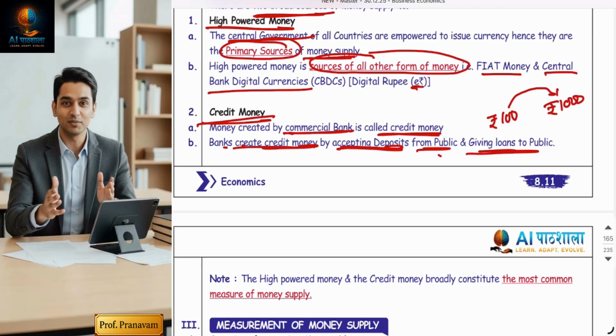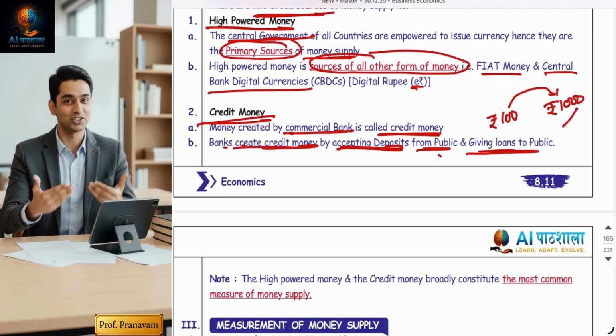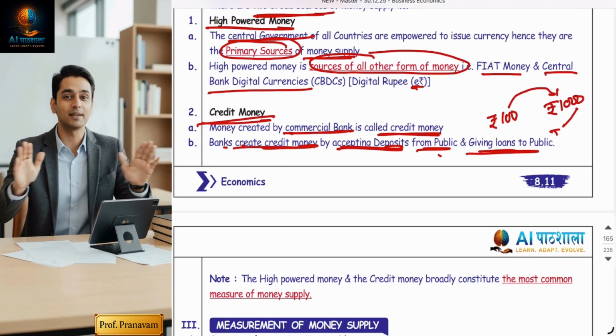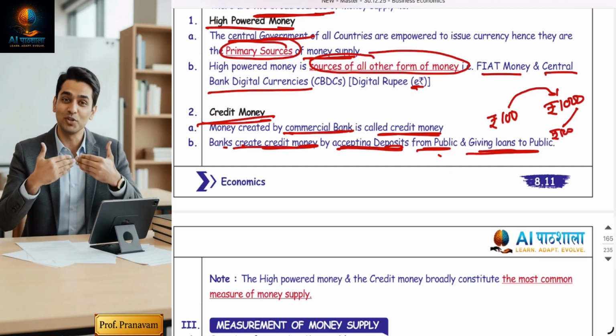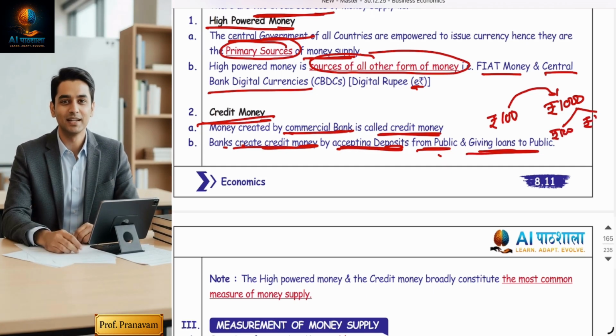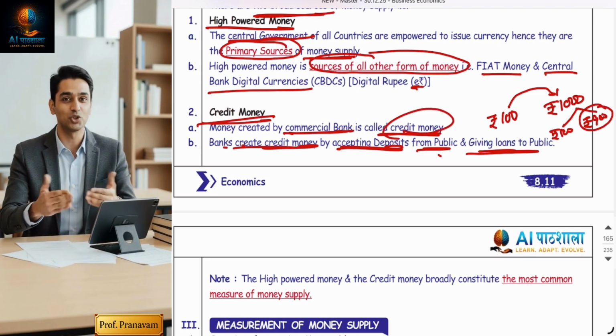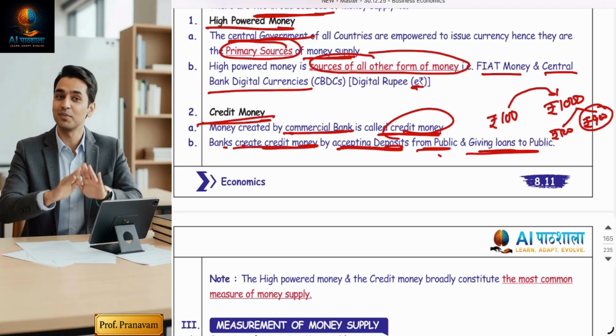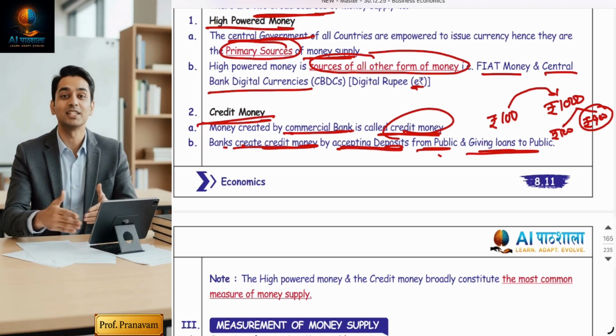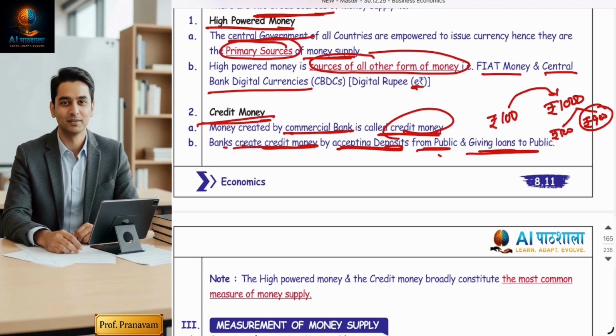So I can say that out of 1000 rupees, 100 rupees is the original money, high powered money, which is printed by RBI. But what is this 900? It is just a credit balance, which is called credit money, and it can only be created by banks by giving loans. So why is credit money important?